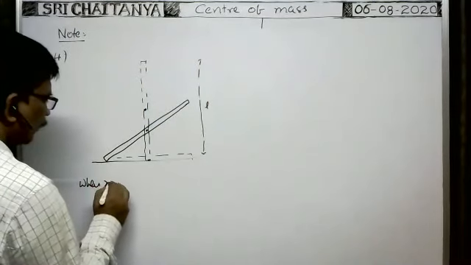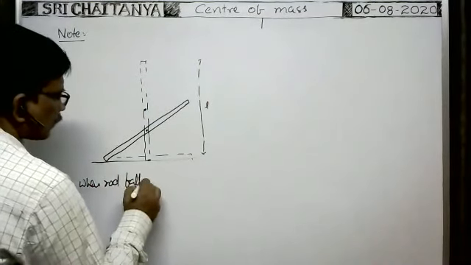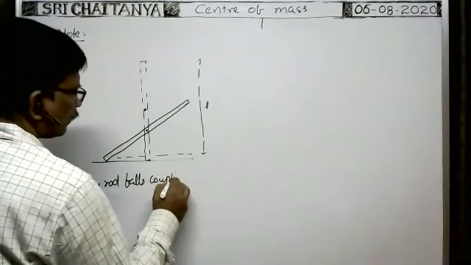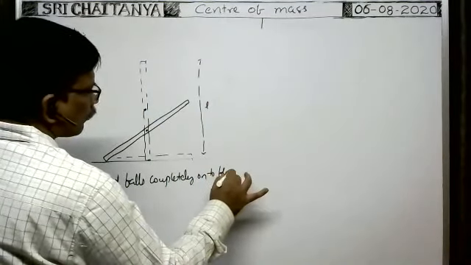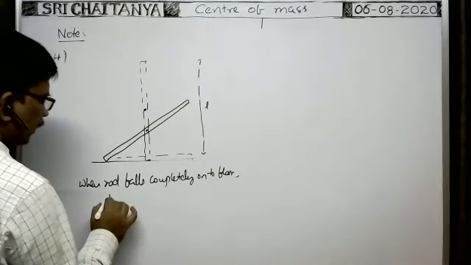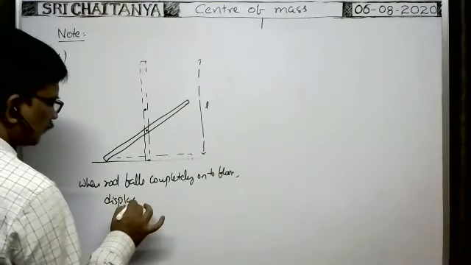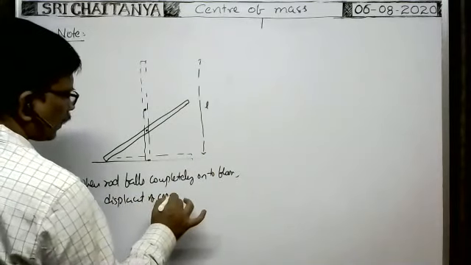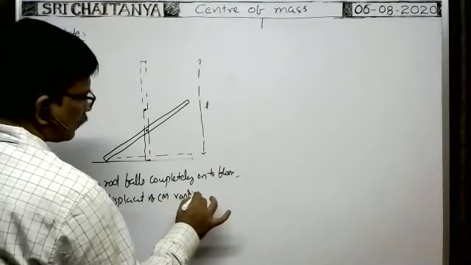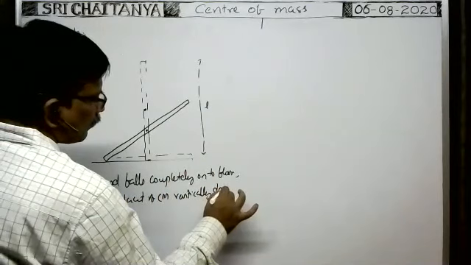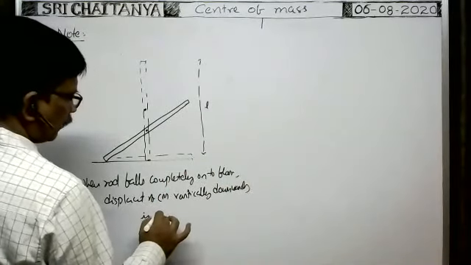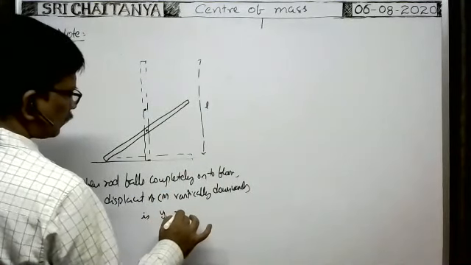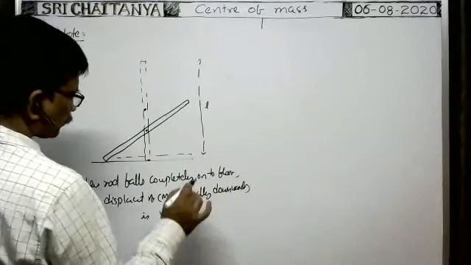When the rod falls completely onto the floor, then the displacement of the central mass vertically downwards is YCM equal to L by 2.